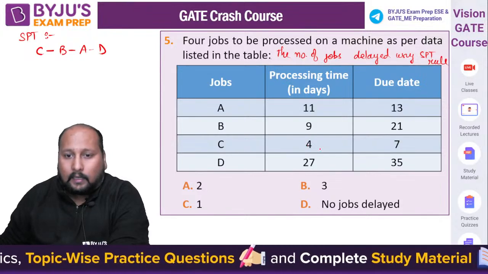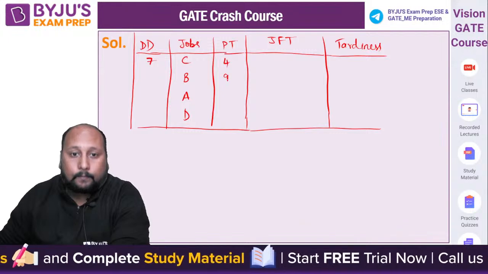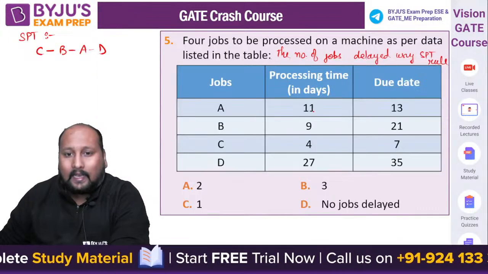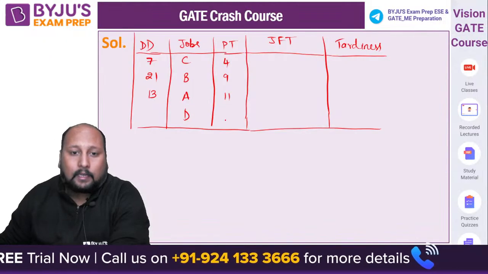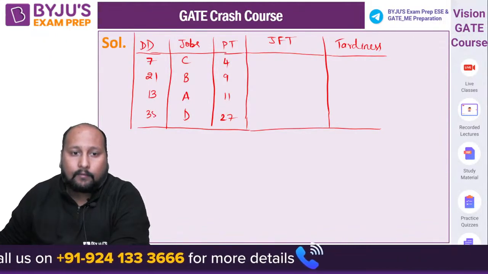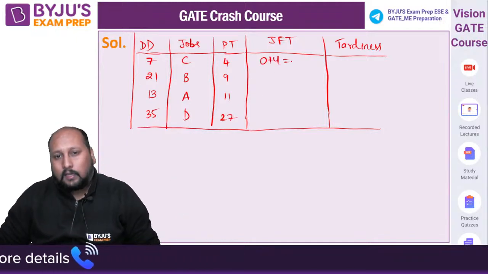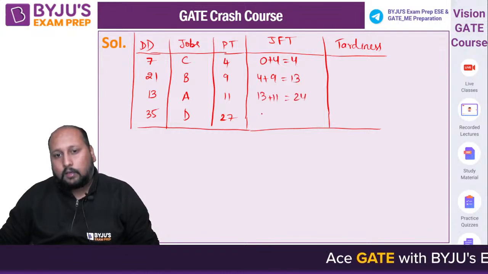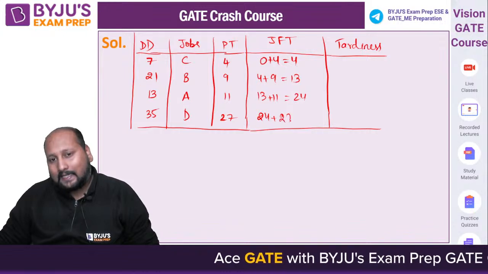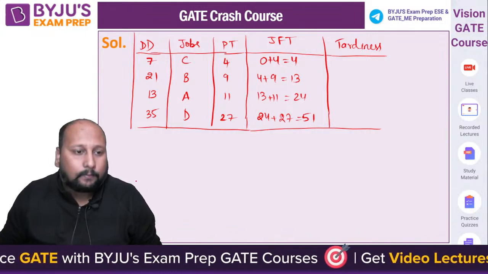C का कितना है 4 and 7. B is having 9 and 21. A is having 11 and 13. D is having 27 and 35. So let's fill up the table. Let's calculate the job flow time. 0 plus 4 equal to 4. 4 plus 9 equal to 13. 13 plus 11, that is equal to 24. And 24 plus 27, that is equal to 51, I think. Yes, 51.